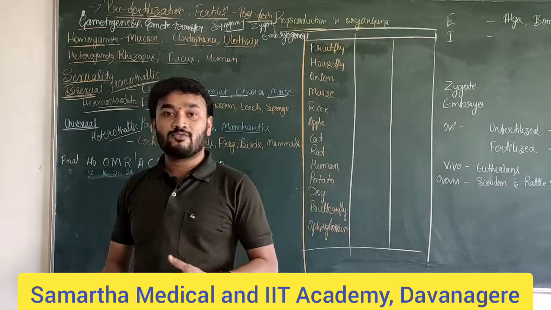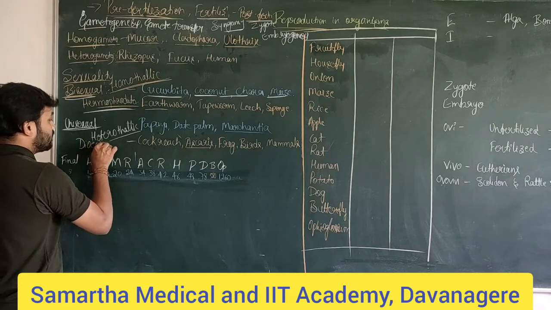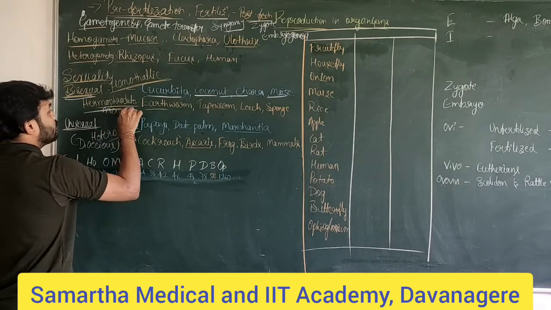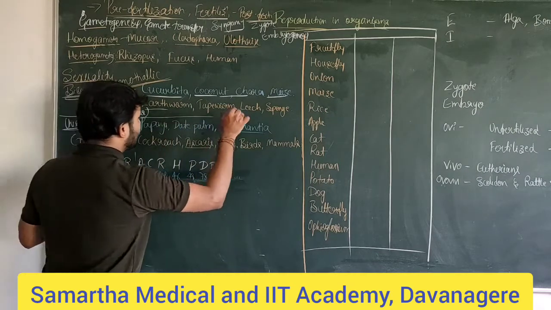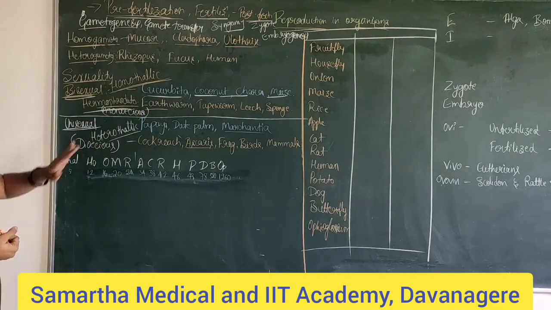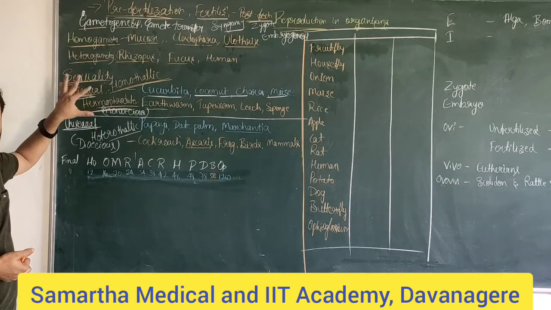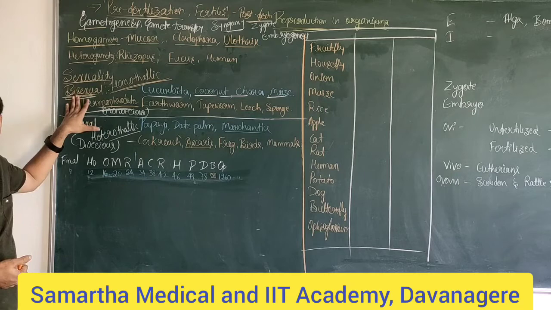Based on the condition, we can also say it is dioecious and this is monoecious. Don't get confused. Once again, if the organism bears both the sexes in the same individual, then it is referred to as bisexual.